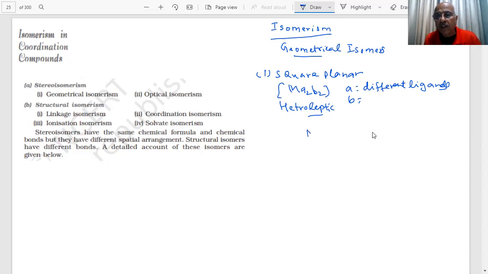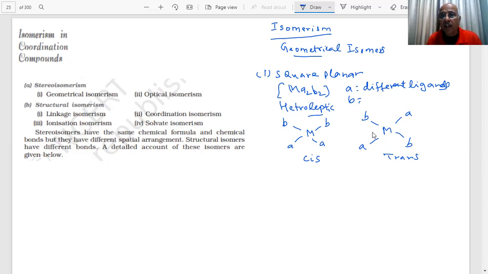In this case, we have shown you, students, you can draw two isomers. If the similar groups are adjacent to each other, then that will be cis. So if I put A and B like this, students, then it is a cis isomer. If I put them across, opposite to each other, A opposite to A, B opposite to B, then it is a trans isomer. We discussed that yesterday: two geometrical isomers, cis and trans.